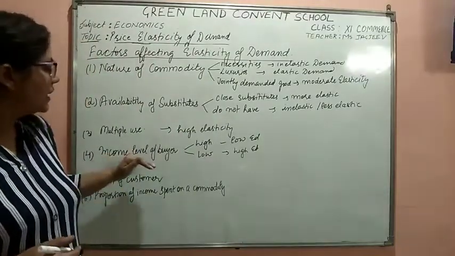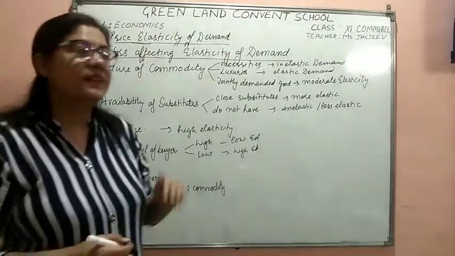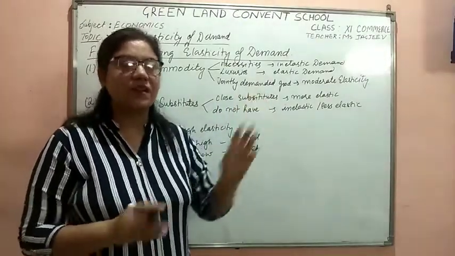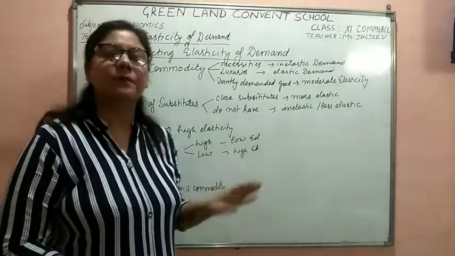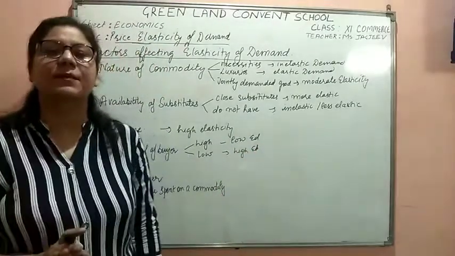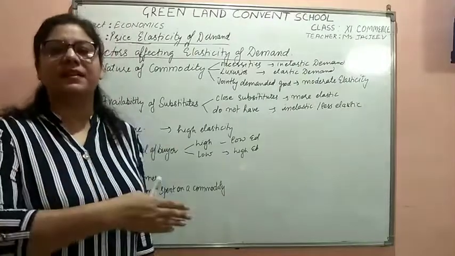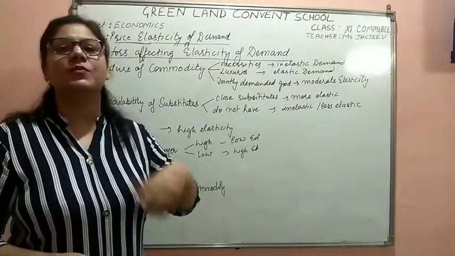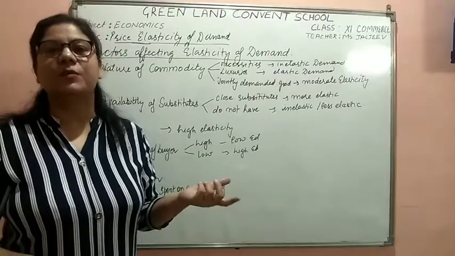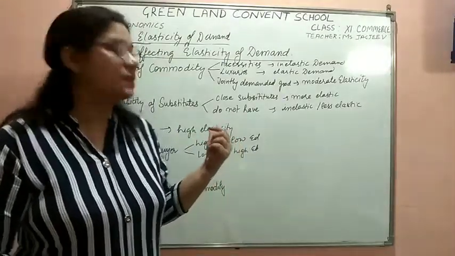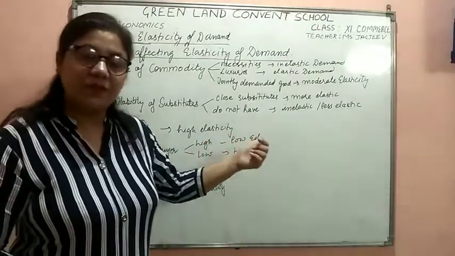If we talk about the income level of the buyer, for the high-end users or the high-level income groups, the elasticity is very low. They do not have elastic demand because they have so much income that they do not bother about the price. Whether the price is less or more, they will be purchasing that commodity. So for high-level income groups, the elasticity of demand will be low.